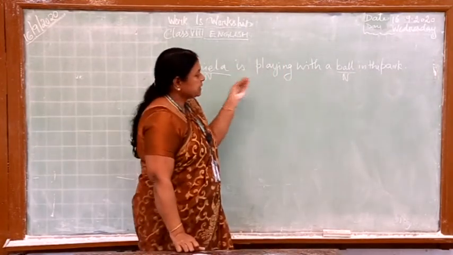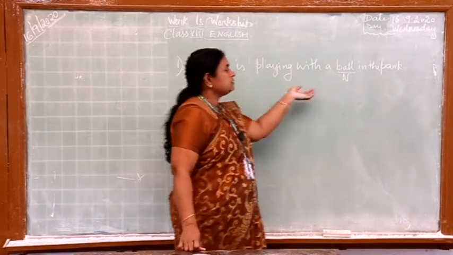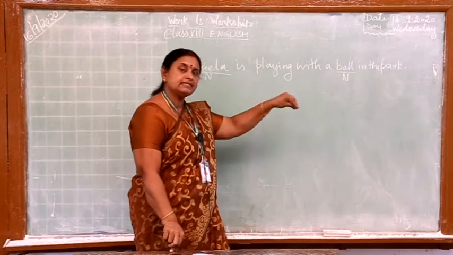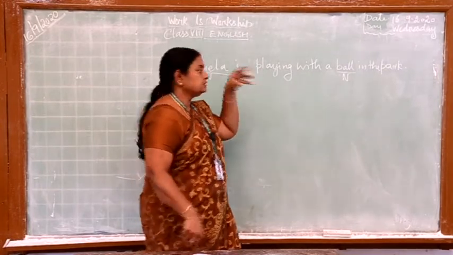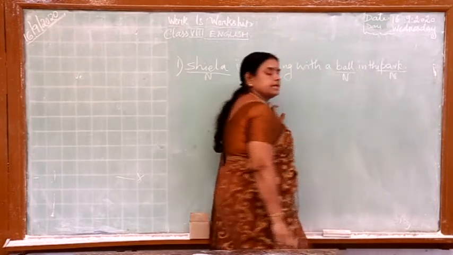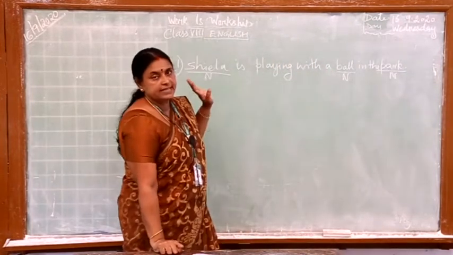So Sheila is playing with the ball. Where is she playing? There is a name of a place there. That also we can find out is a noun. So park also is the name of a place, no? So then we can say it is a noun.